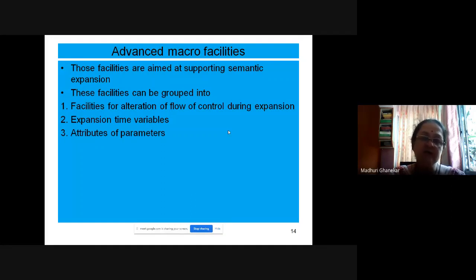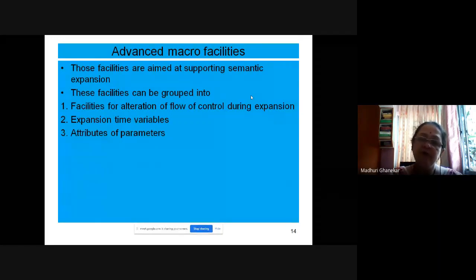So a conditional branch statement can alter the flow of control. Otherwise, normally we are going in a sequential manner, whereas as soon as BC appears, it might allow us to jump to a particular label. So it is changing the path of execution.